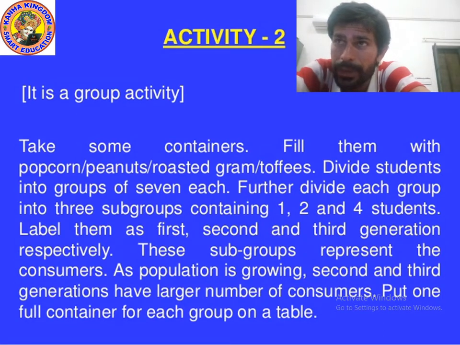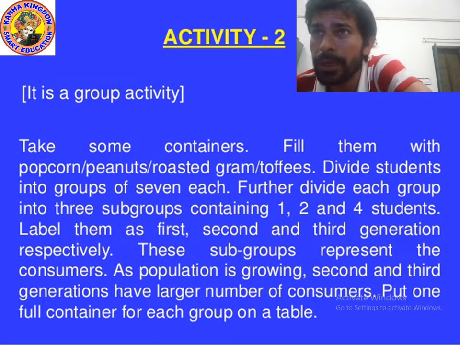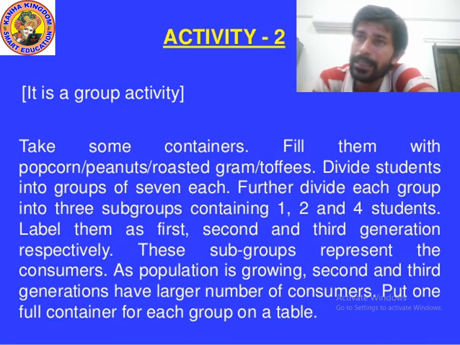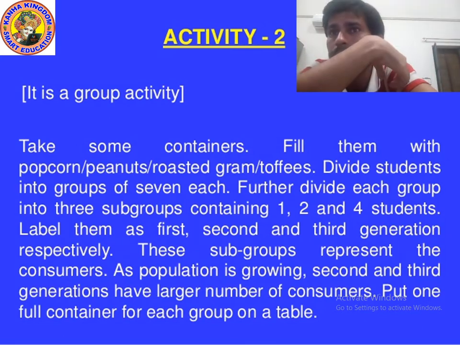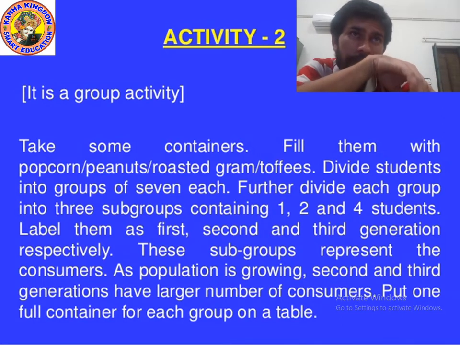In total that is 28 students. Further divide each group into 3 subgroups containing 1, 2 or 4 students. Label them as first, second and third generation respectively. These subgroups represent the consumers. As population is growing, second and third generation have a larger number of consumers. Put one full container for each group on the table.